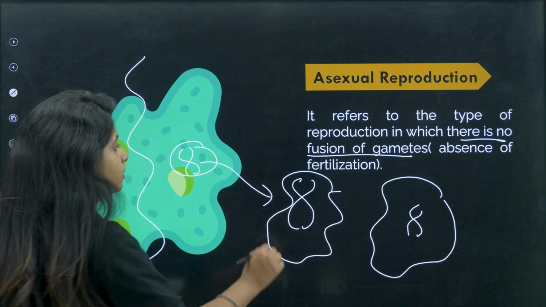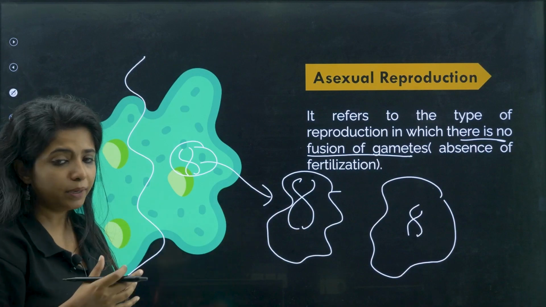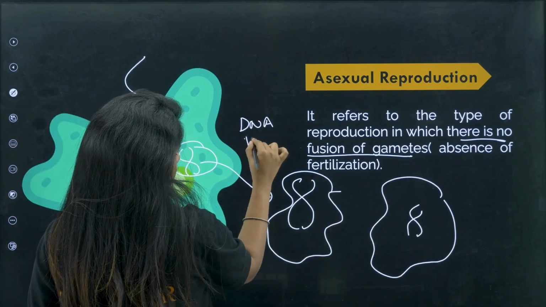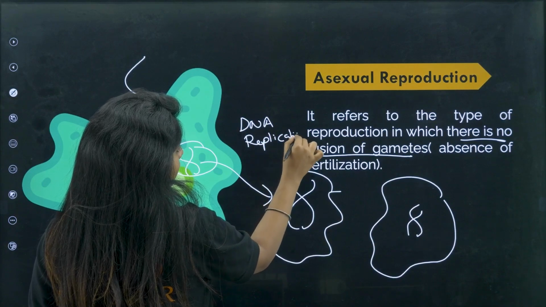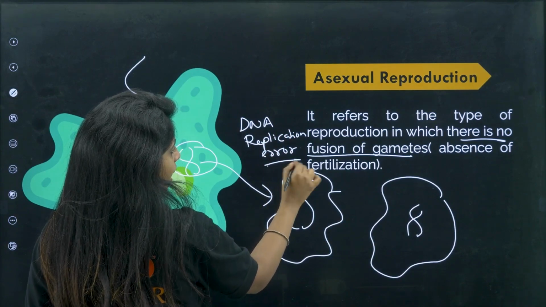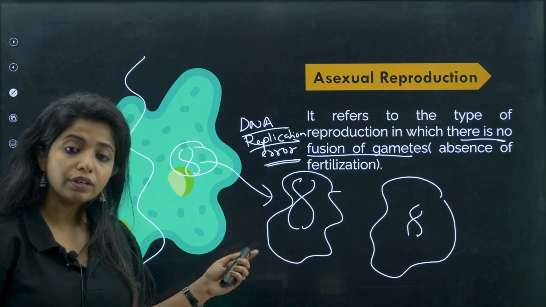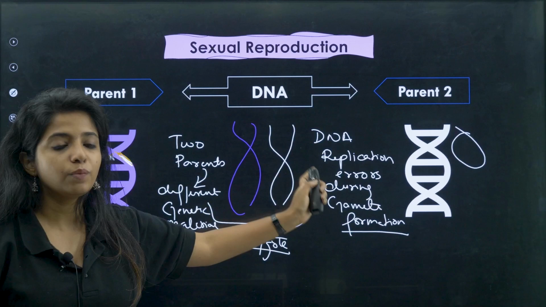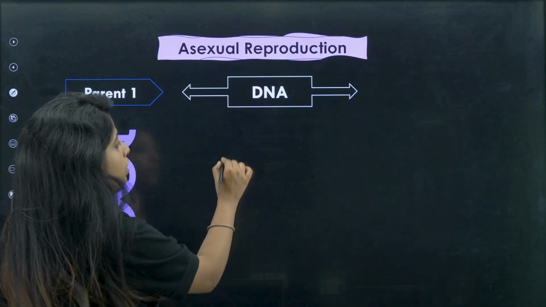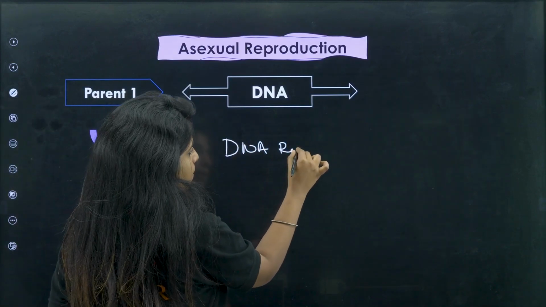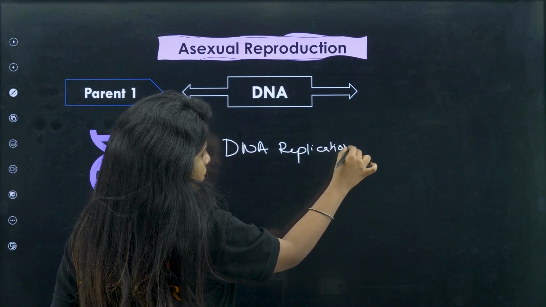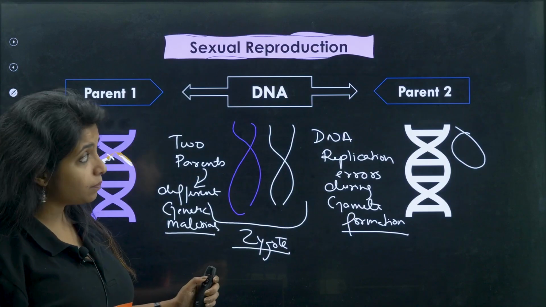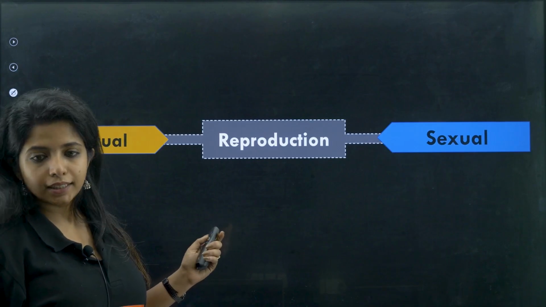There is only one thing that can happen, that is whenever here also the DNA is being copied to send to two different progenies, DNA replication error can happen. That is the reason why you have variations over here in asexual reproduction as well. But more amount of variations would always be there in the sexual mode of reproduction. Please remember that. So over here it is only because of DNA replication errors. Okay, this is a very important question. Keep note on that. Fine.